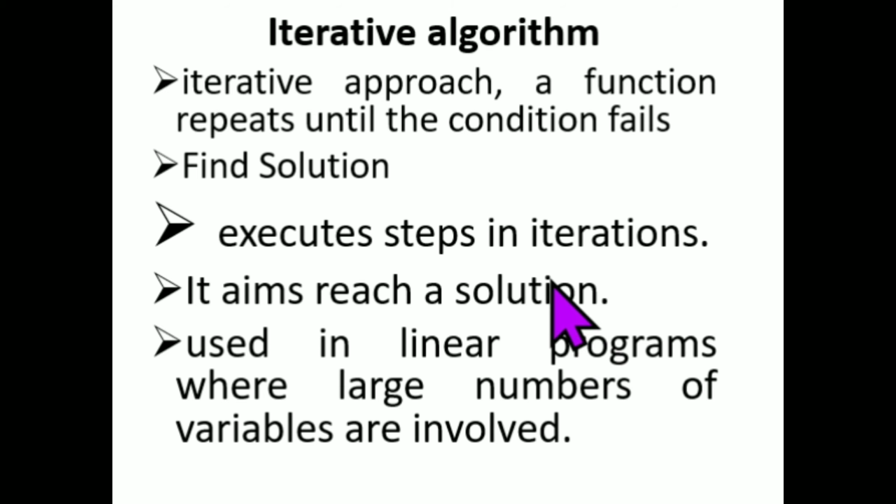The iterative algorithm uses looping commands for repetition. It repeatedly does the same functions. The iterative algorithm finds a solution, and it executes steps in iteration. The main aim of the iterative algorithm is to reach a solution. It is used in linear programs where a large number of variables are involved.